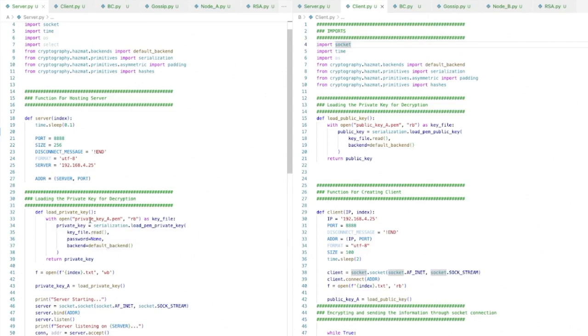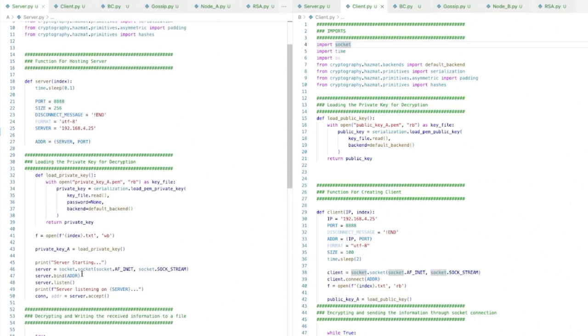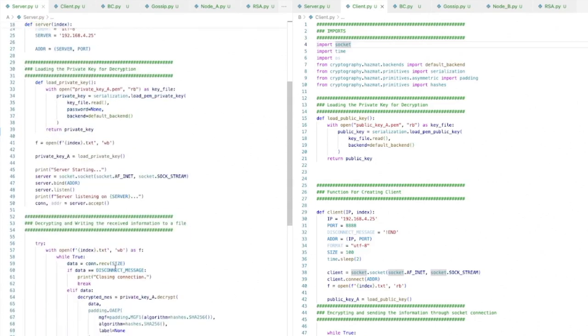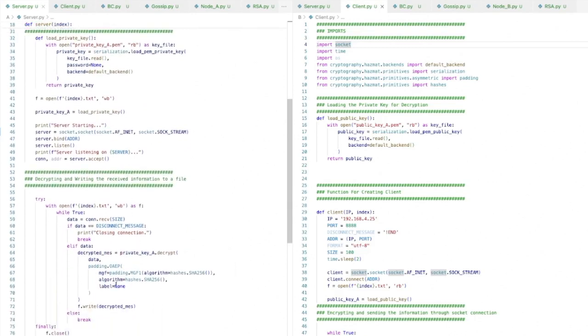So this is the private key of my node. I'm using my private key to decrypt the file that is sent by other nodes. Other nodes will encrypt using my public key, and then I use my private key to decrypt it. So I'm loading my private key and then starting this socket and listening for connections by binding the socket with this address, basically this server IP and server port. Then I'm listening for the message, decrypting it using this private key, and writing it to a new file called index.txt.